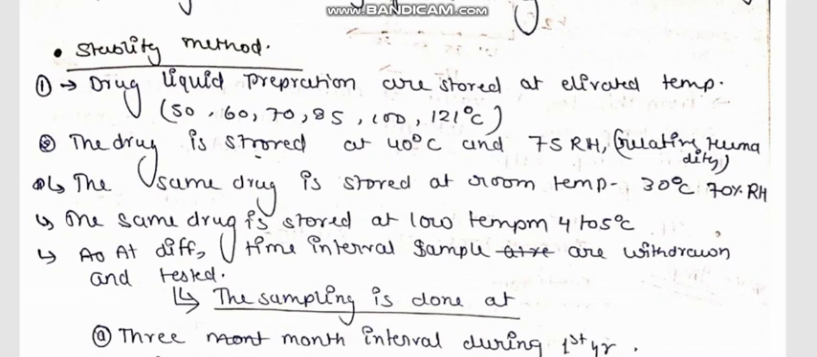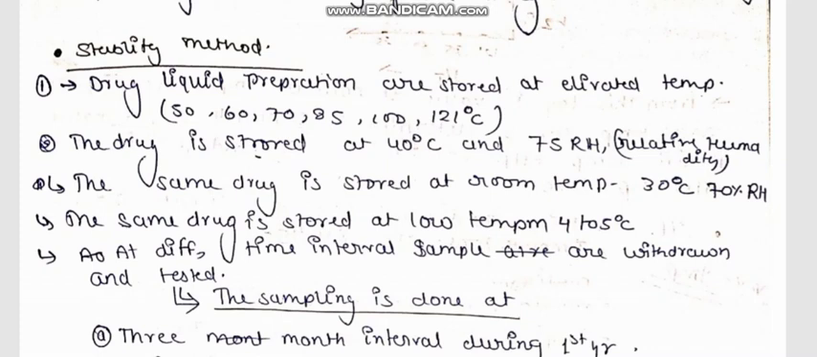If the same drug is kept at room temperature at 30 degrees Celsius, then here the value of relative humidity changes, and this is 70 percent relative humidity. The same drug is stored at low temperature, 4 to 5 degrees Celsius. At different time intervals, samples are withdrawn. It means we are keeping the same drug at different temperatures. We are keeping the same drug at 40 degrees Celsius, at room temperature, and at low temperature.